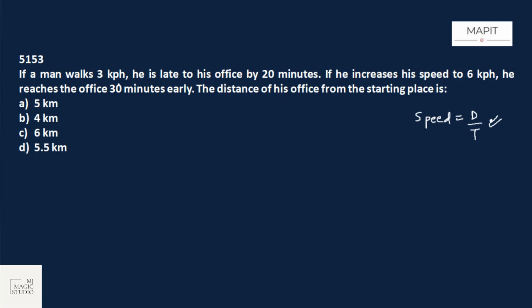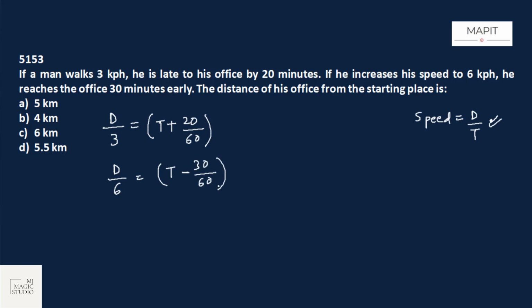If a man walks at 3 km per hour, he is late to his office by 20 minutes. Let the distance be d. Then if the speed is 3, he would be taking 20 minutes more time. Time taken would be t plus 20 by 60, where t is the normal time taken at normal speed. If he increases his speed to 6 kph, he reaches the office 30 minutes early. That means d by 6 is the actual time taken minus 30 by 60.